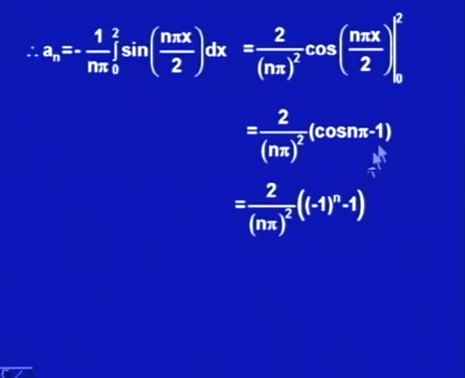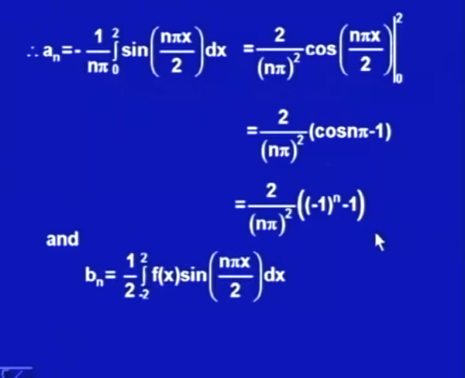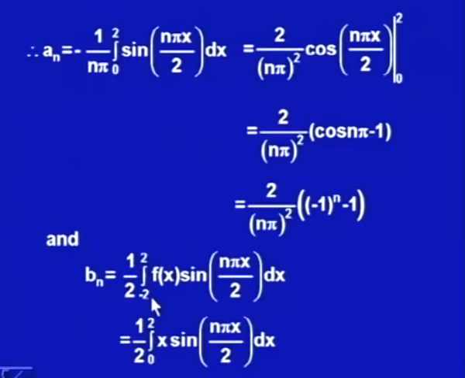So, cos n pi is minus 1 to the power n. So, we are getting 2 upon n pi square (minus 1 to the power n minus 1), and Bn finally we would be getting as 1 upon L, integral minus L to plus L, that is minus 2 to plus 2, fx sin n pi x by L, L is 2, dx. Function is 0 from minus 2 to 0. So, the integral would change to half times integral 0 to 2 x times sin n pi x by 2 dx.